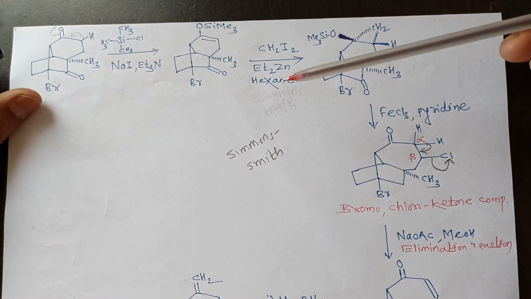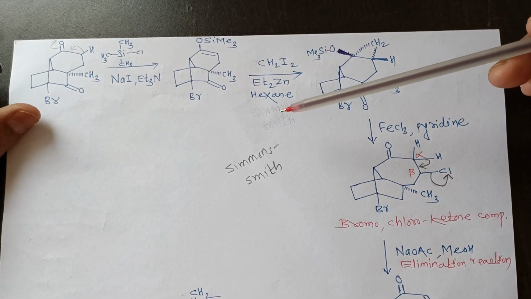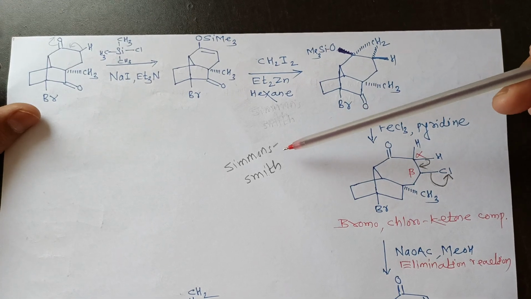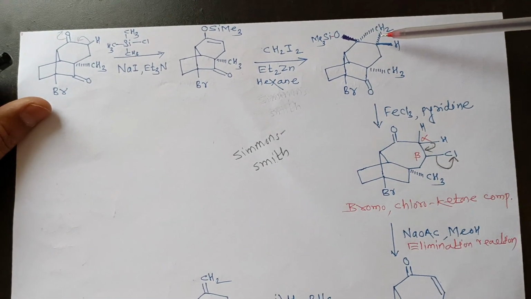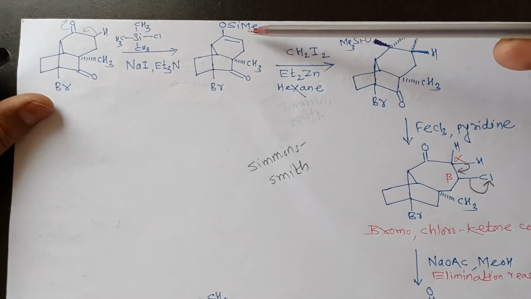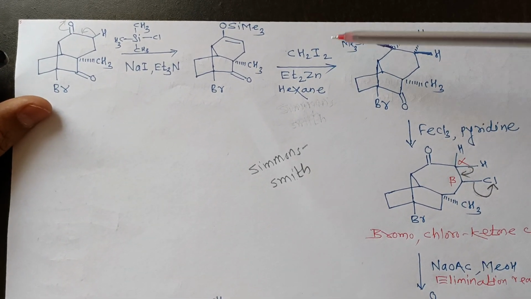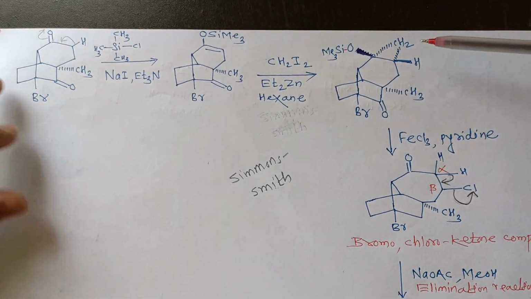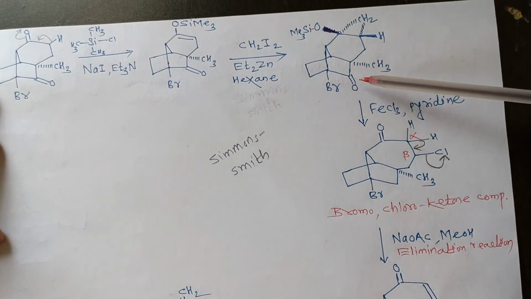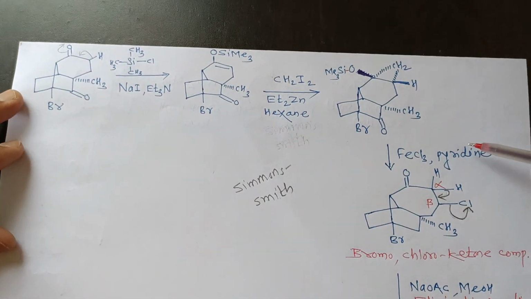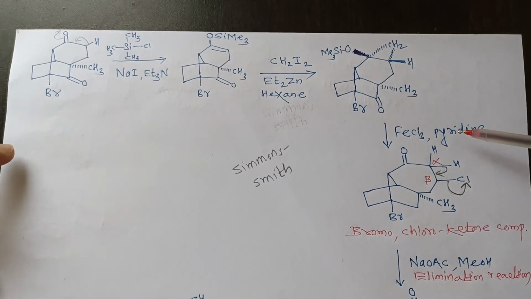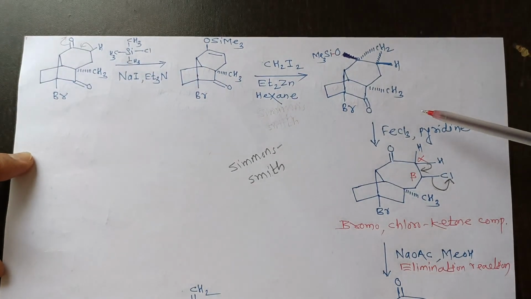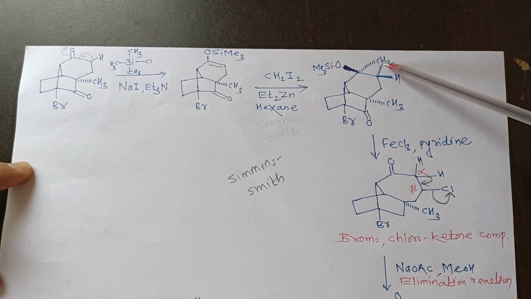In organic chemistry, generally we use different types of reactions in organic synthesis. The Simmons-Smith reaction is very well known for the formation of cyclopropane. So this double bond reacts with diiodomethane in the presence of a zinc reagent. There is formation of a cyclopropane derivative. In the next step, this compound reacts with AlCl3 in pyridine. There is formation of a chlorobromoketone compound.